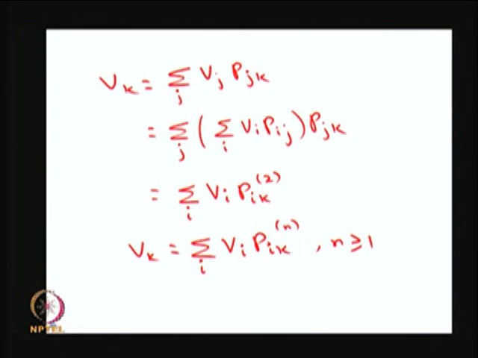With a simple calculation, it ends up as V k equal to summation over i of V i P i k of 2. Again I can repeat the same thing for V i. So, I will get V k equal to summation over i of V i P i k of n, for n greater than or equal to 1. That means, this is an entry of the n step transition probability matrix, the probability of the system moving from the state i to k in n steps, for n equal to 1, 2, 3 and so on.